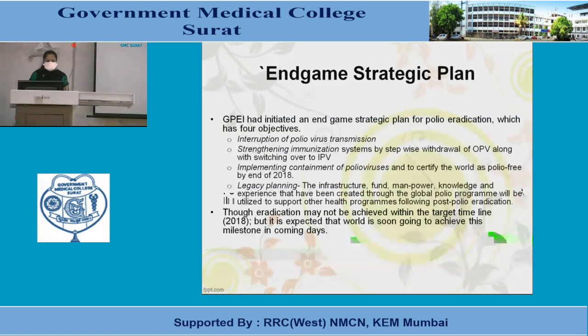Endgame strategic plan. GPEI had initiated an endgame strategic plan for polio eradication which has 4 objectives: interruption of poliovirus transmission, strengthening the immunization system by stepwise withdrawal of OPV along with switching over to IPV, implementing containment of poliovirus, and certifying the world as polio free. Legacy planning: the infrastructure, funds, manpower, knowledge and experience created through the global polio program will be utilized to support other health programs following post-polio eradication. The eradication may not be achieved on time but is expected, and it is almost done.